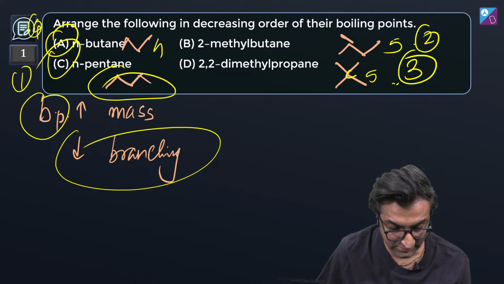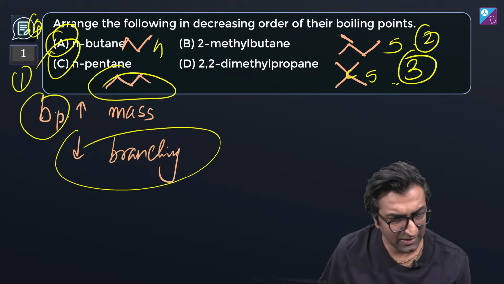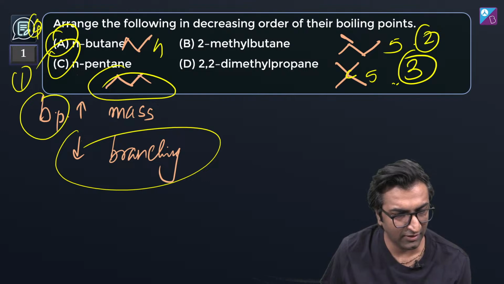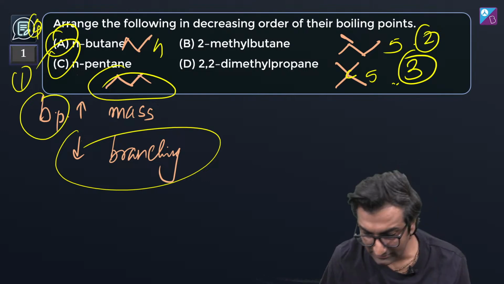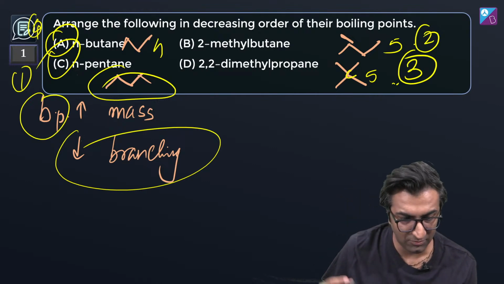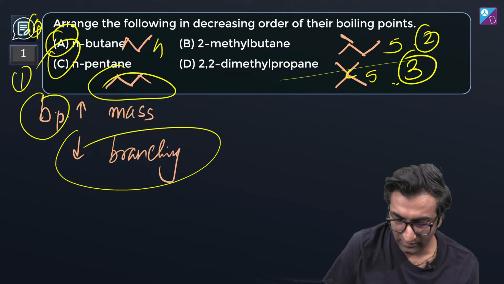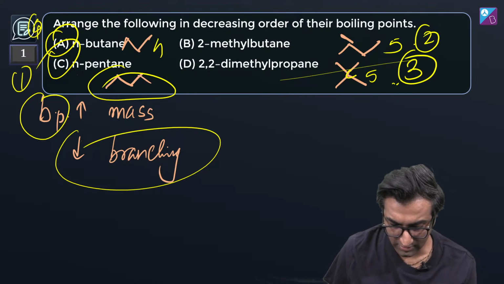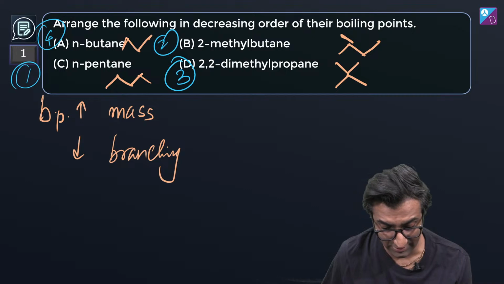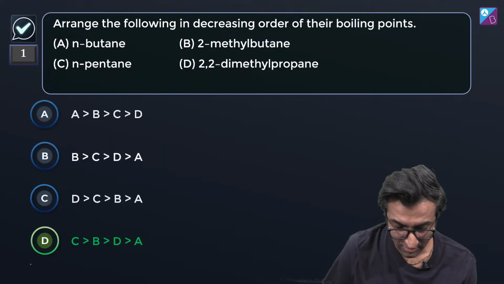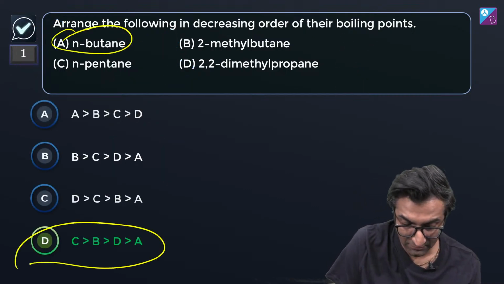It should not be CABD. According to me, A should be the lowest, right? All right, Neeraj, what about the answer? Miss Lyrical says A. Okay, I'll look at what A was. I don't remember A right now. But what is happening in this whole business? CABD. I think it should be CBDA. A should be the lowest, because A has the lowest molar mass, whereas all of these have the same molar mass.